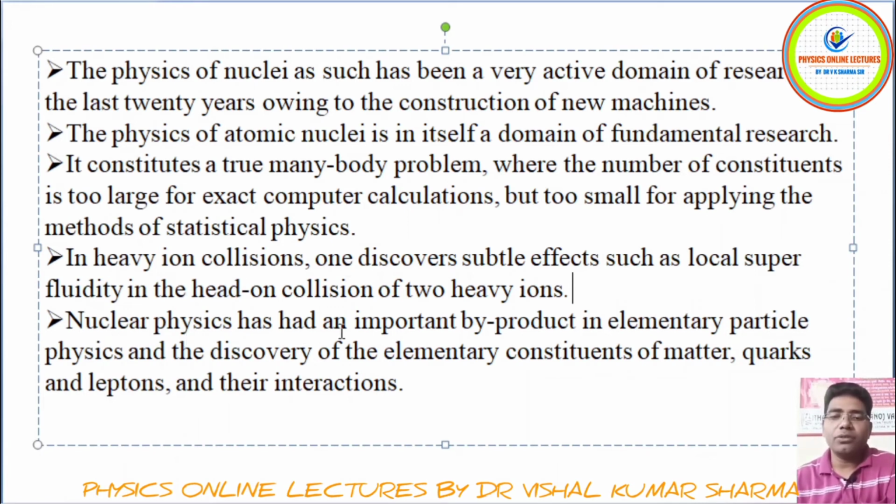Nuclear physics also had an important byproduct in elementary particle physics, because of the discovery of the elementary constituents of what is the basic construction of matter: quarks and leptons and their interactions. So nuclear physics has an important byproduct in elementary particle physics. When we talk about the discovery of the elementary constitution, what is the constitution of matter, what are the quarks, what are the electrons, and what are their respective interactions.